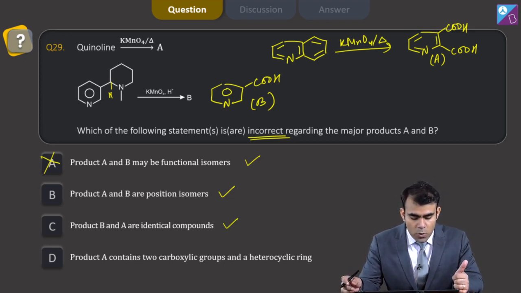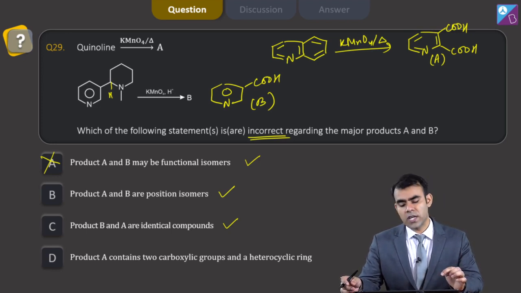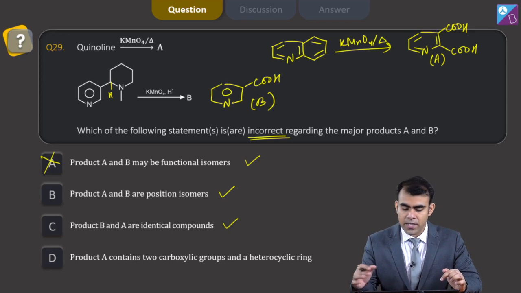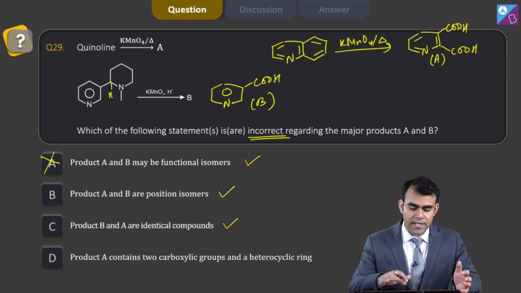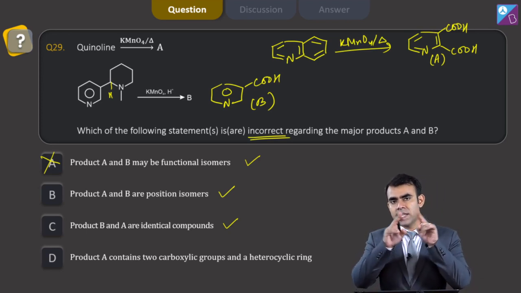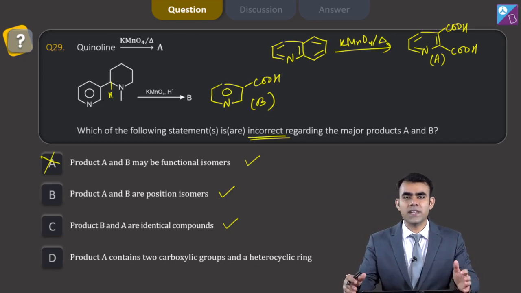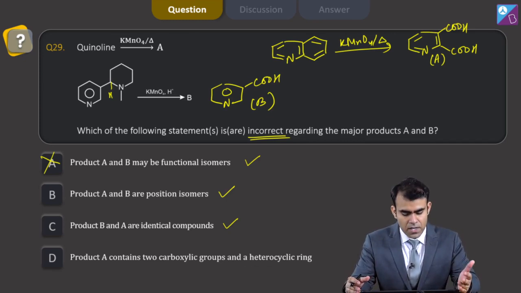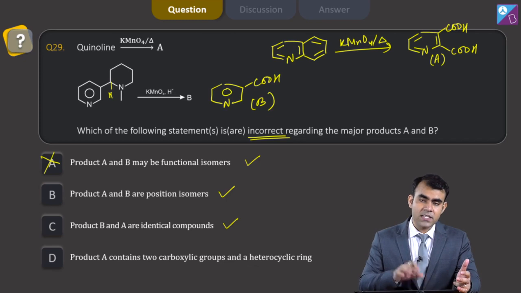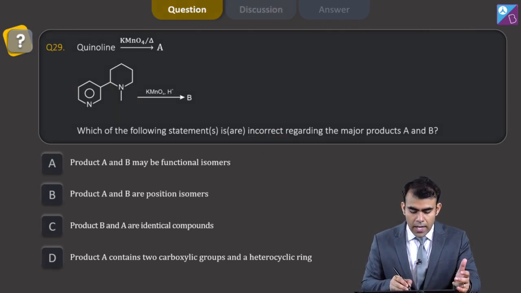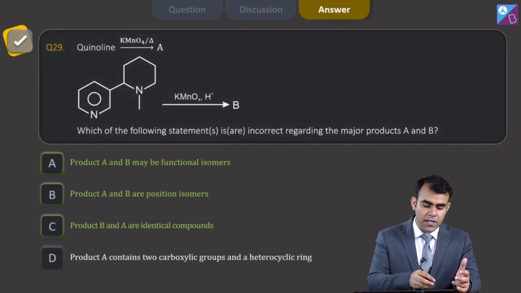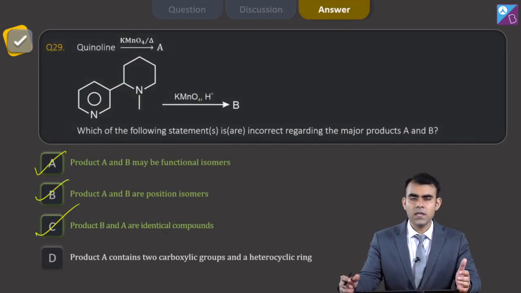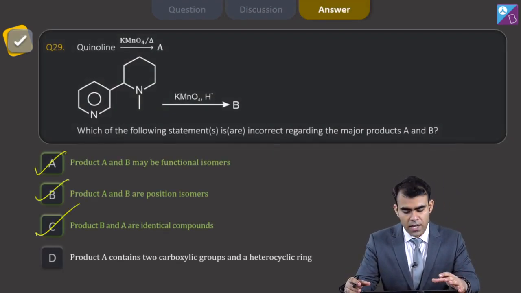And finally, product A contains 2 carboxylic groups and a heterocyclic ring. Now product A contains 2 carboxylic groups, yes, this is correct, and a heterocyclic ring means the ring contains any atom other than carbon. Yes, it contains nitrogen. So this is a correct statement, but this must not be included in my answer. So my answer is A, B and C. These 3 are the incorrect options and I have to look for that.